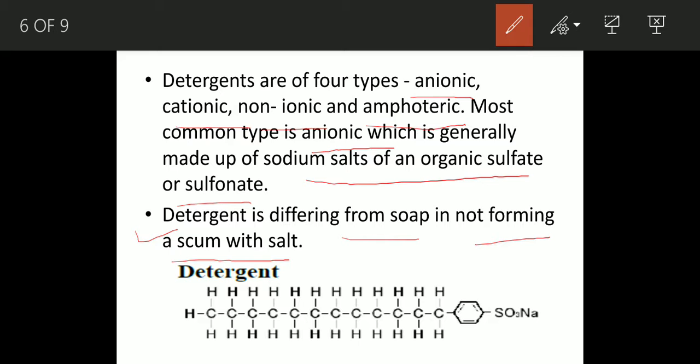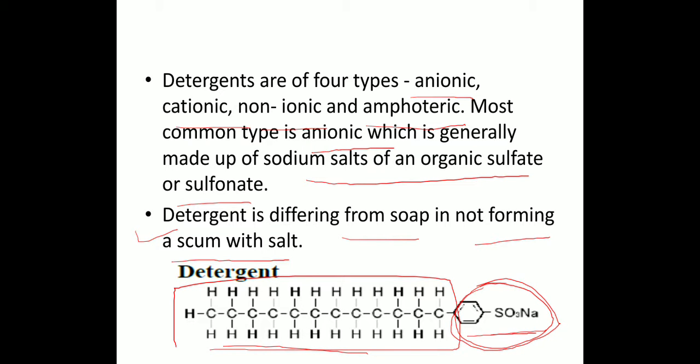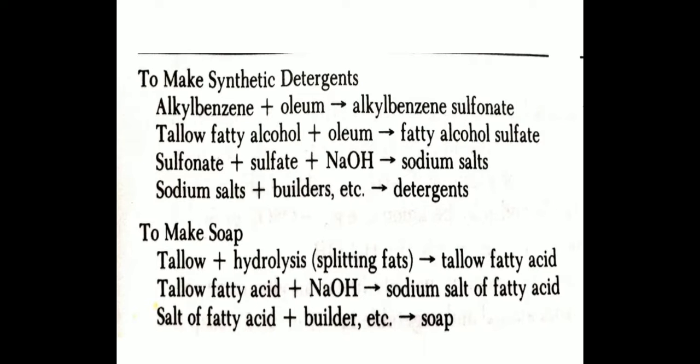This is the structure of detergent. This is the tail part, which contains a long chain of acid, and this is the head part, which contains the sodium salt of benzene sulfonic acid. I think you know this structure from the benzene organic compound, which we have also discussed. So this is the benzene sulfonic acid head part, and this is the tail part. This is simple for understanding.